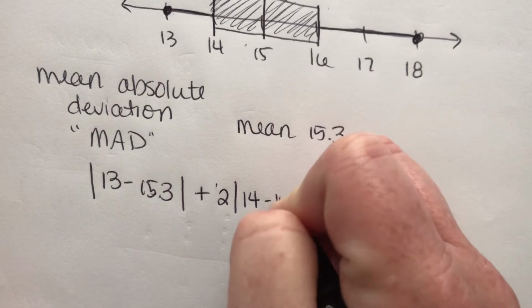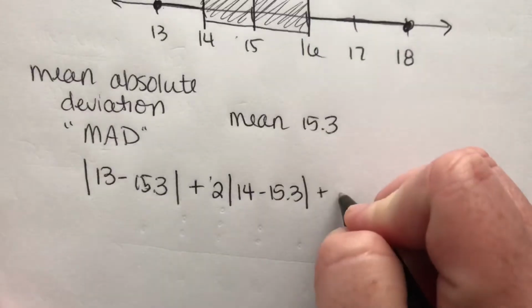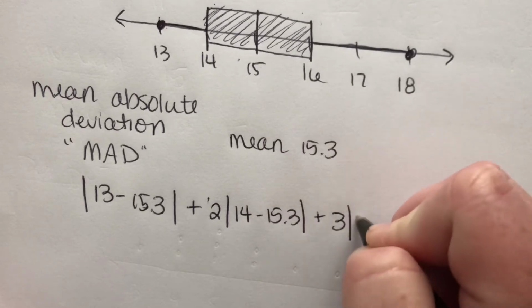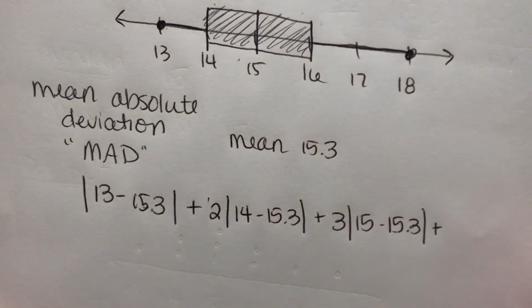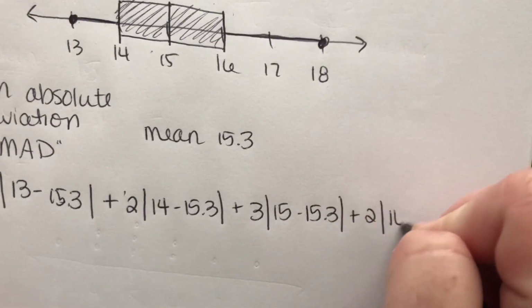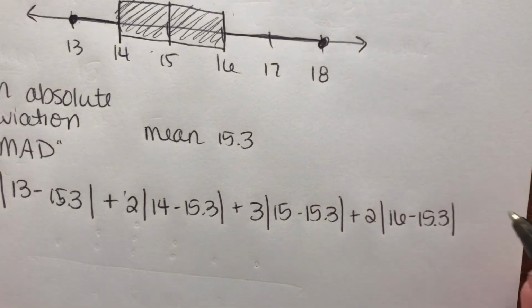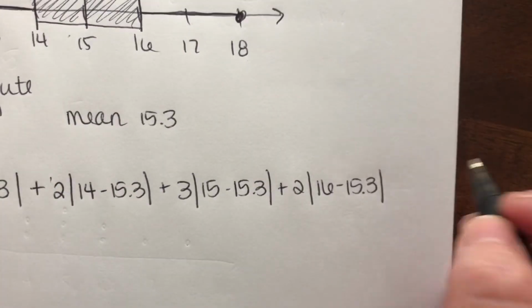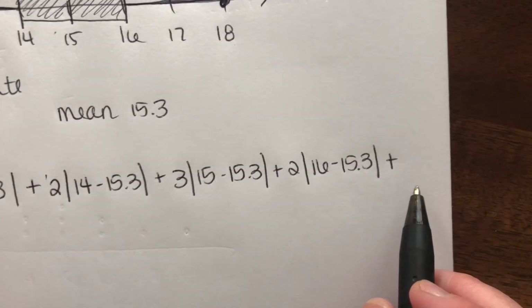14 minus 15.3. And then the next one I have is 15, and I have 3 of those. 15 minus 15.3. Then I have two 16s, so 16 minus 15.3. I think I'm going to run out of room here. Plus, we're adding together all of these absolute values.